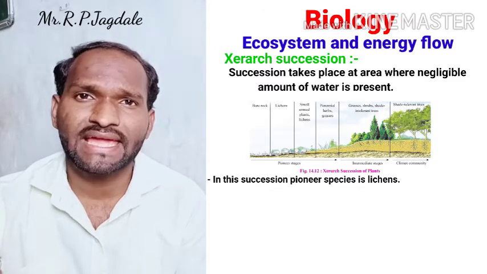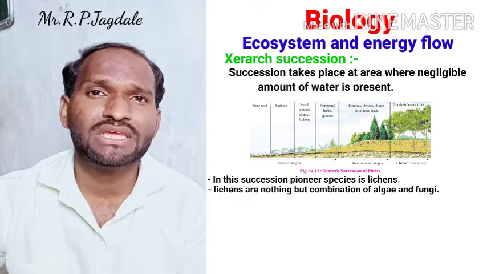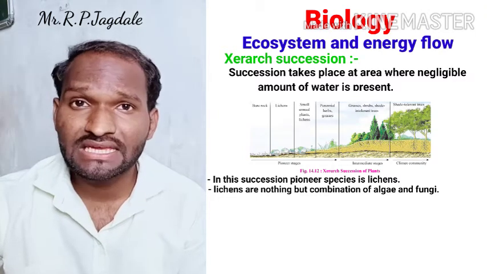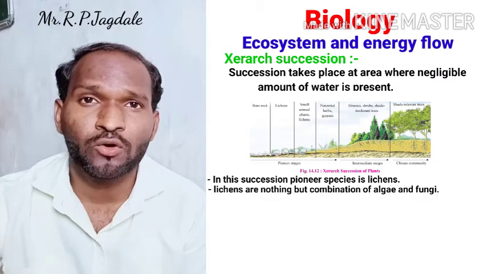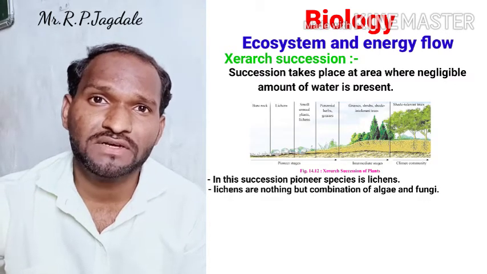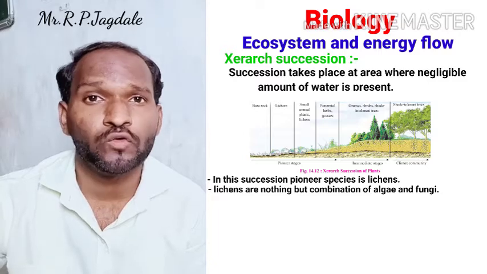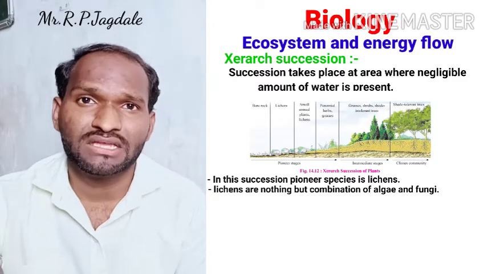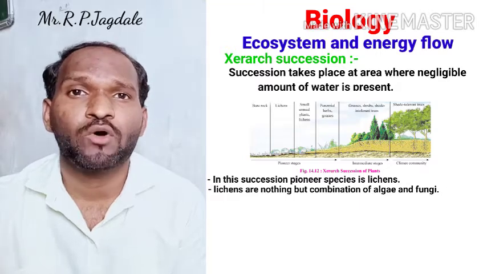Lichens are a combination of algae and fungi. Algae is a plant. It helps the fungi by providing food, and the fungi help the algae by giving them moisture.